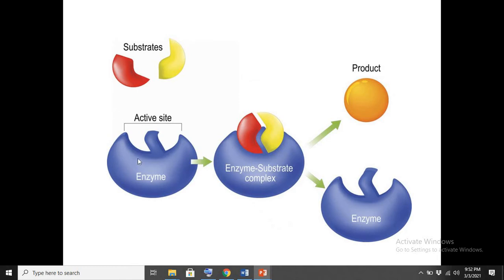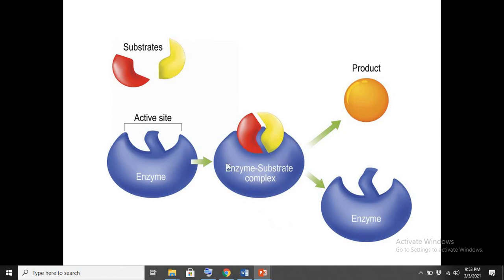In the active site of that protein, that is the enzyme, different substrates can bind, and then the enzyme will assist in the formation of products.